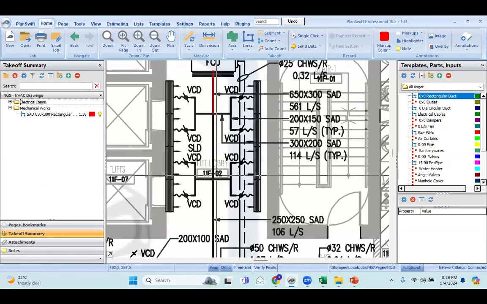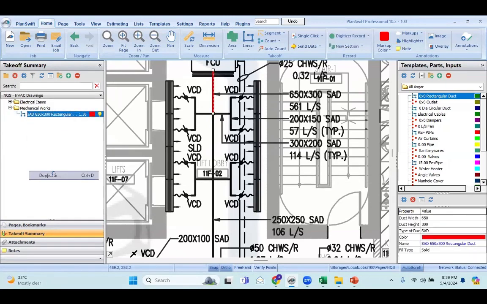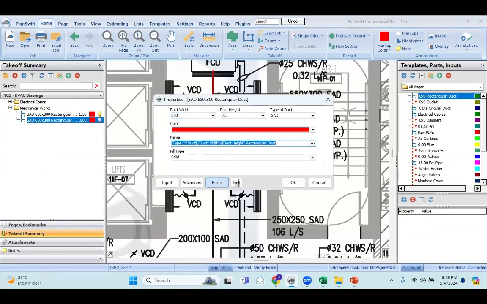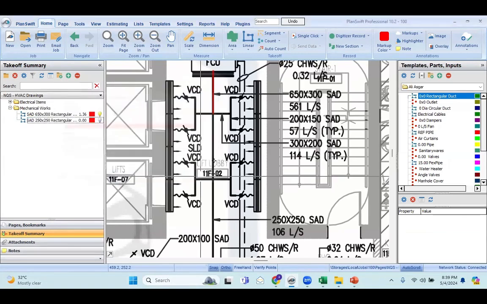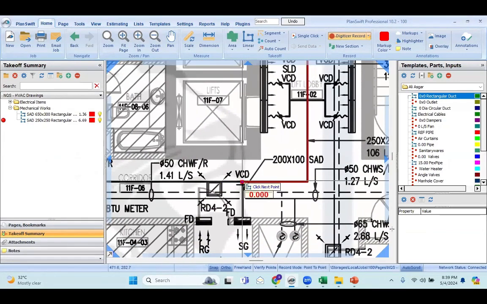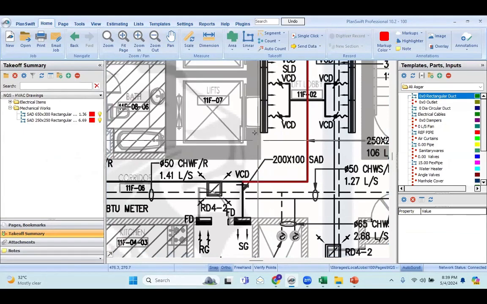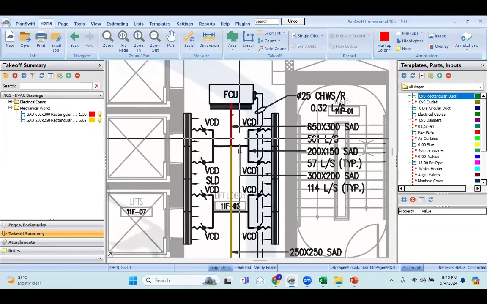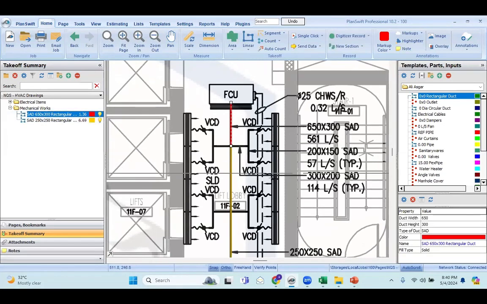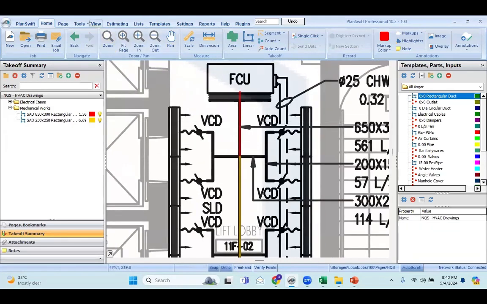Once you are calculating only the ducts, you can right click and duplicate this, and just change the sizes over here. So the next duct is 250 by 250, SAD. I'll take it from here till here. So this is how we will take the ducts. If you want to differentiate, you can change the color. I'll put the yellow color, so you can easily identify these ducts. It is 650 by 300 and the next duct is 250 by 250. This is how you will calculate the ducts.